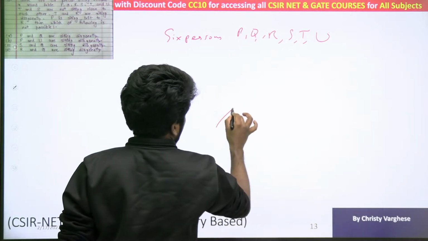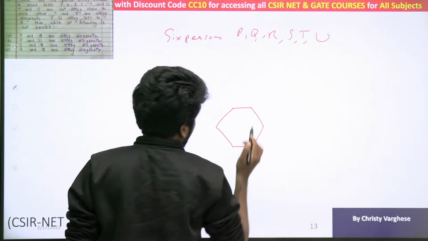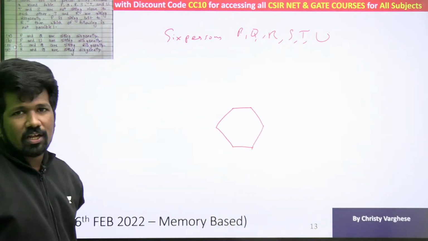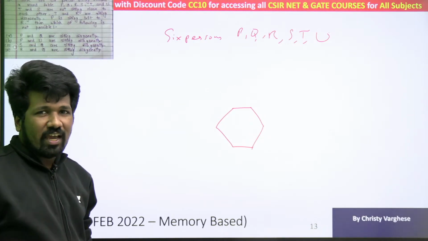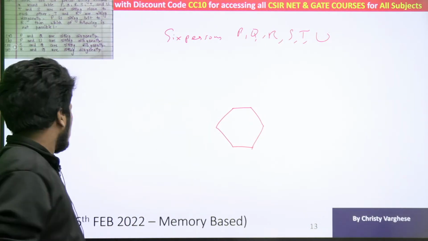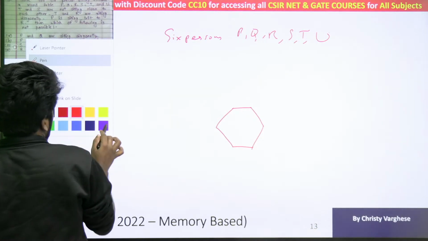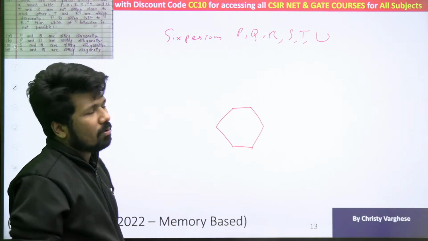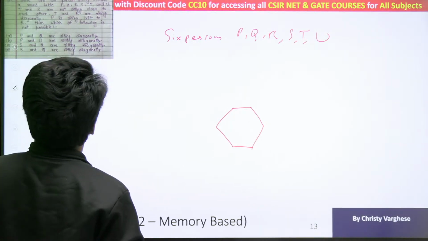So I will just represent it also. Round table, 6 people. It is better to draw a hexagon so that the picturization is easy. Don't draw a circle, because equally dividing a circle freehand will be difficult. But if you draw a hexagon, that is an easy trick to represent a seating arrangement of 6 people. If it is 8 people, draw an octagon. That will be easy. Anyway, PQRSTU, 6 people are there.